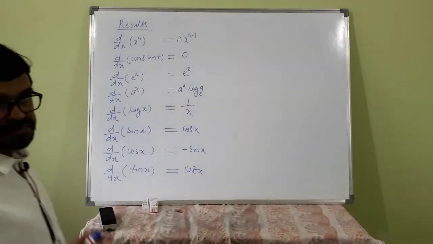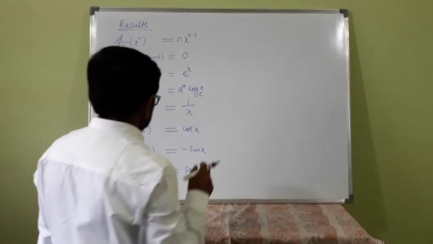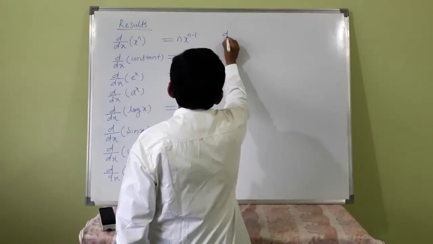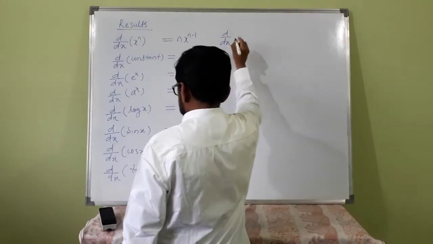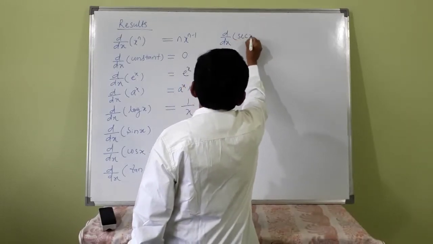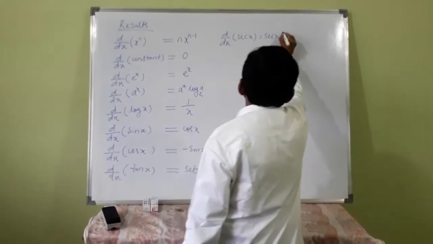Okay, I will give you some results. You can use these in some other areas. d by dx of secant x is secant x tan x.